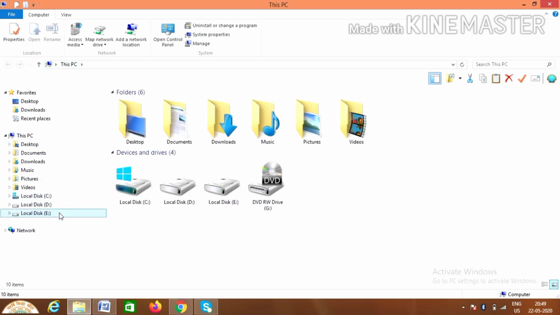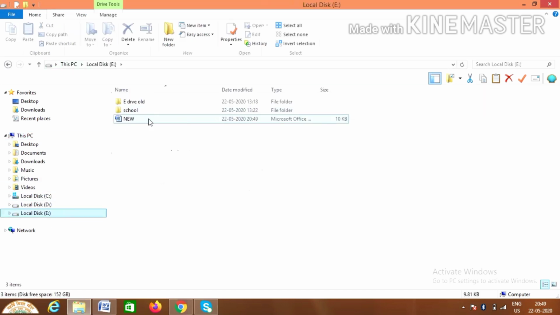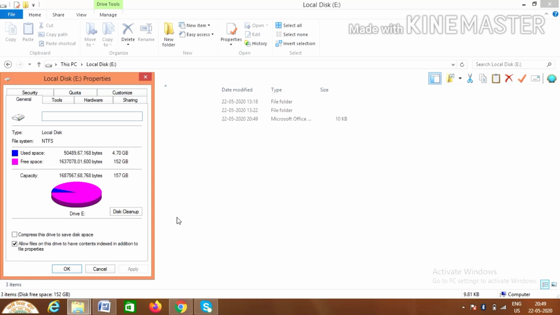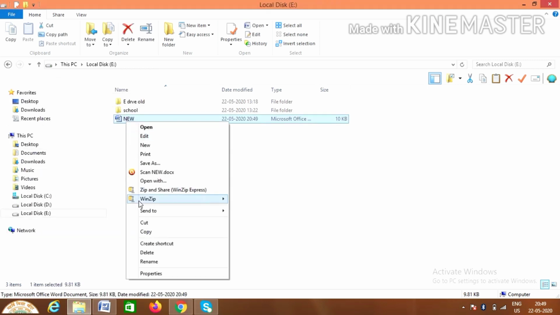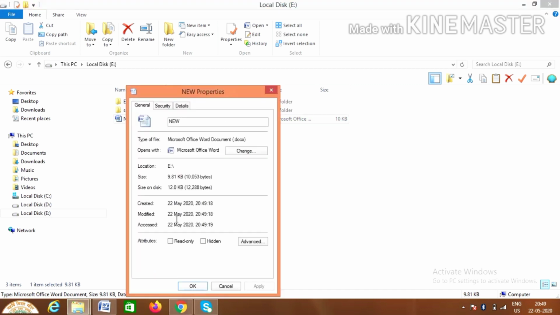This is E drive. Then this one, so right click, go to properties, the property of the file. Now here you can see type of file, meaning extension, .docx.